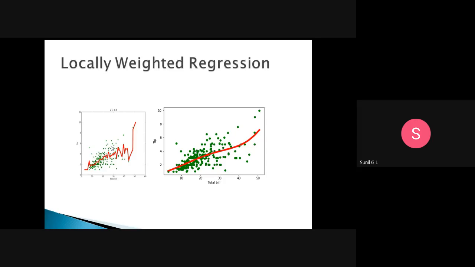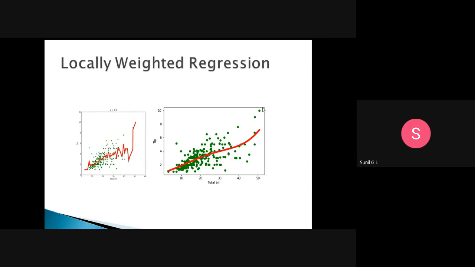Based on the distribution of the data points, in locally weighted regression the curve will come out like that. Here we won't get a straight line. Based on the density of the data points, the curve will be drawn by calculating the weights. This we call locally weighted regression. In linear regression, the line will be a straight line.